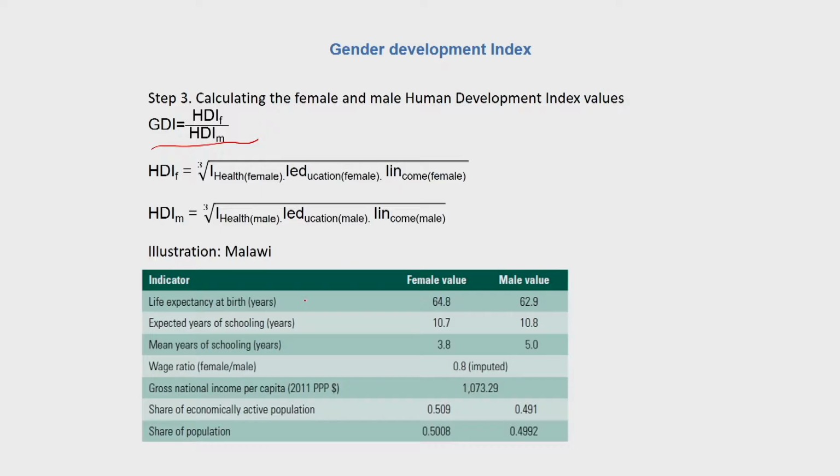So for the life expectancy indicator, the female and male values are given as such: expected years of schooling, mean years of schooling. The wage ratio has been calculated based upon the formula that I just discussed, which is the wage ratio of female to male. Then the share of female and male population, share of economically active population for Malawi has been given in the form of a table here.